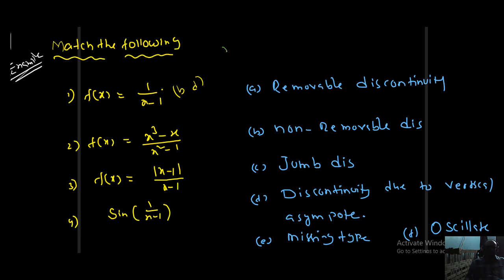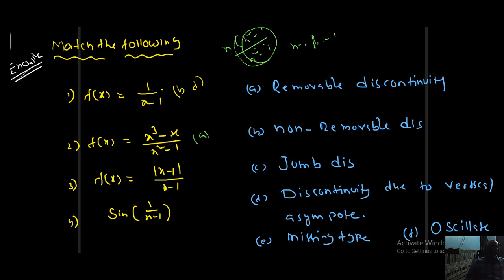Okay, next question. x cube minus x, I can take x common here. x square minus 1, here x square minus 1 is zero at x equal to 1 or minus 1. At x equal to 1 or minus 1, this function is not defined. What is the meaning of that? At x equal to 1 and minus 1, the function is not continuous. f of 1 is not defined here, f of minus 1 is also not defined, but f of 1 plus and f of 1 minus are defined, and both are the same. That's why I can say this is a removable discontinuity.